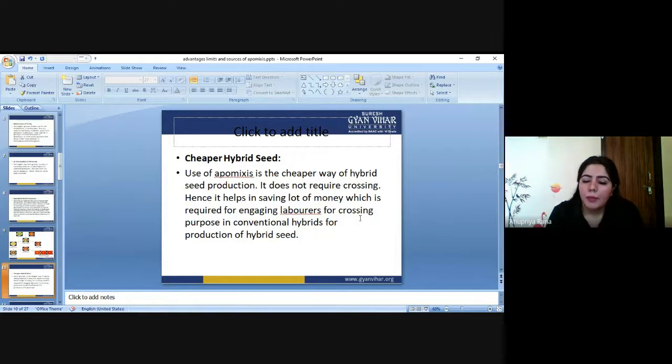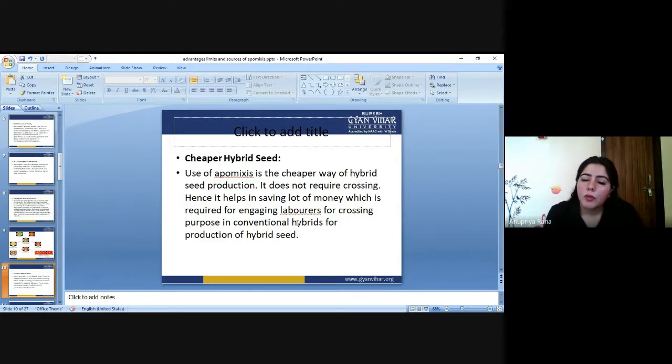Now, how can we say it is a cheaper hybrid seed? Is apomixis the cheaper way of hybrid seed production? How? Whenever we want to produce a hybrid, the very first thing you need is to make sure that a best-quality production seed will be crossed over.